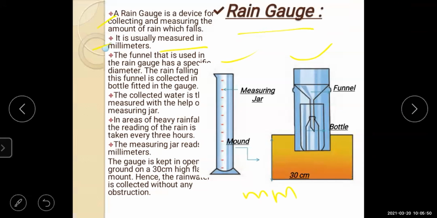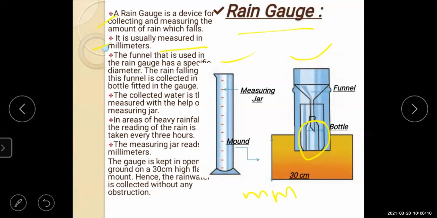The funnel that is used in the rain gauge has a specific diameter. The rain falling through this funnel is collected in the bottle fitted in the gauge. You can see inside, the rain is collected in this bottle.